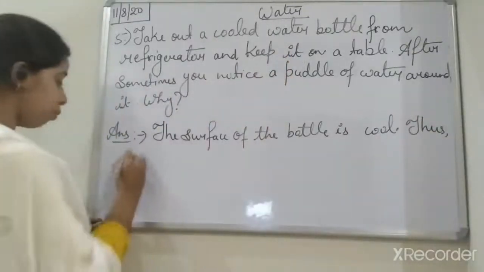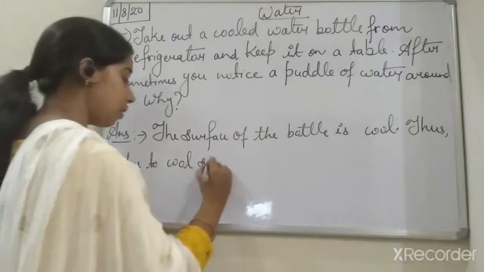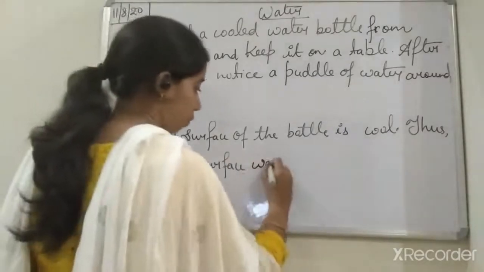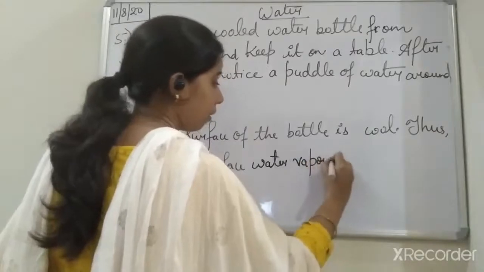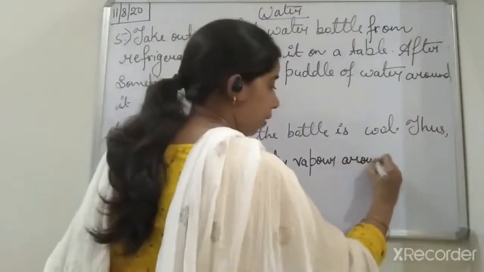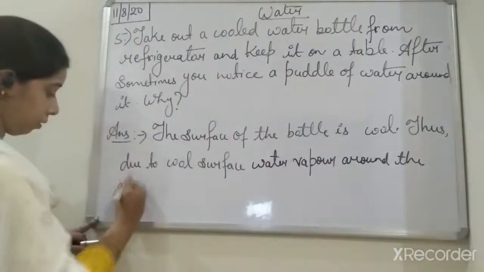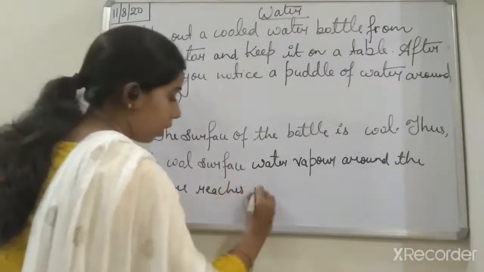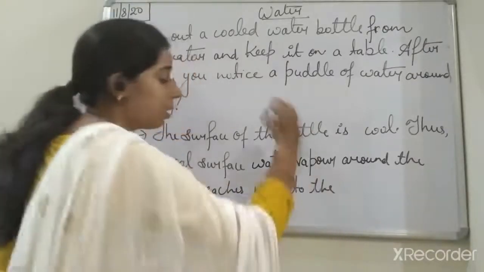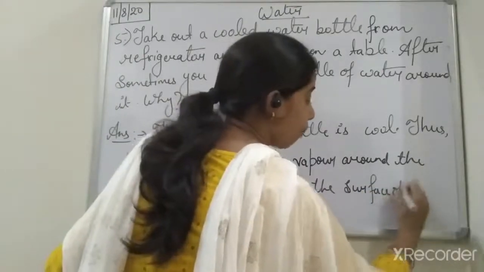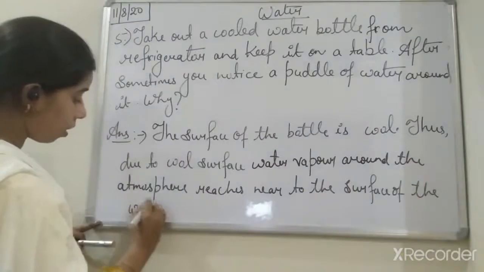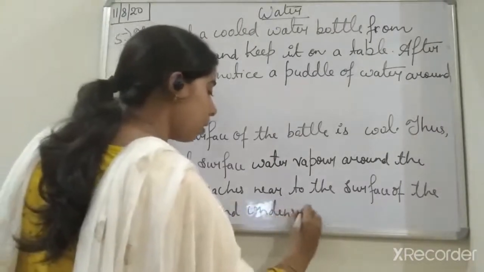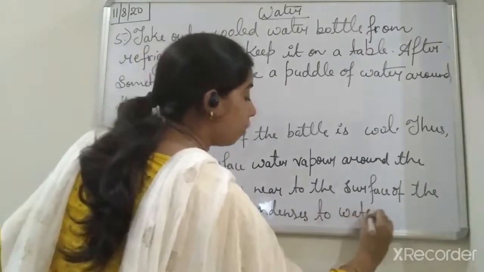Thus, due to the cool surface, the water vapor around the atmosphere reaches near the surface of the water bottle and condenses to a water puddle.